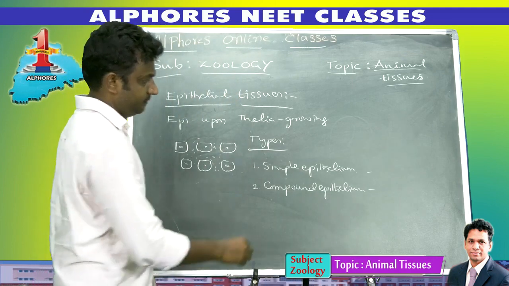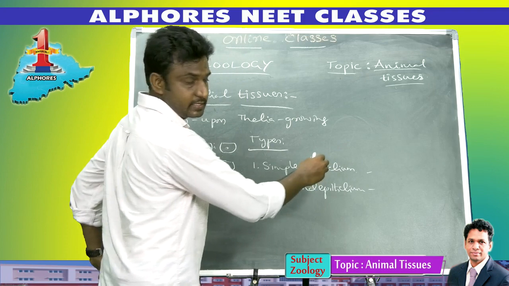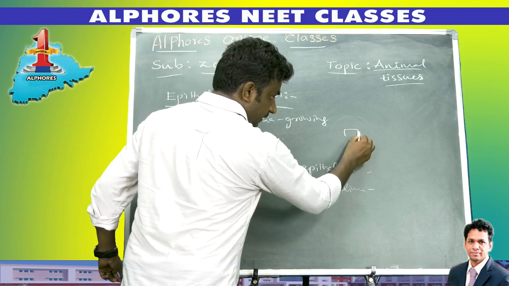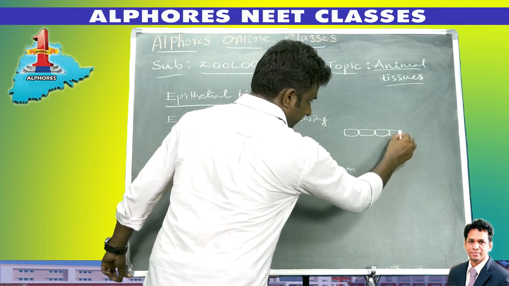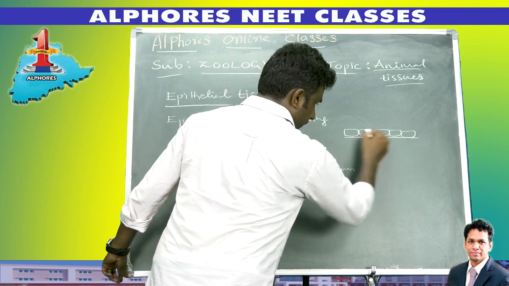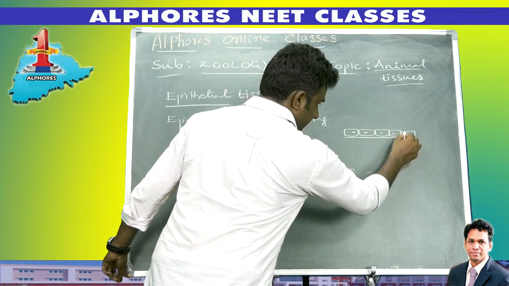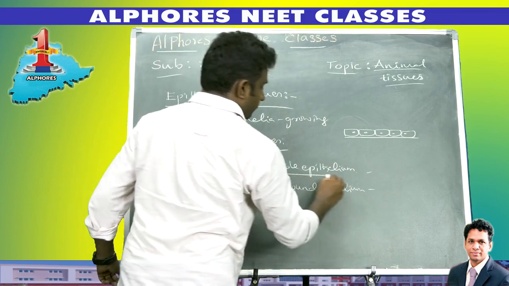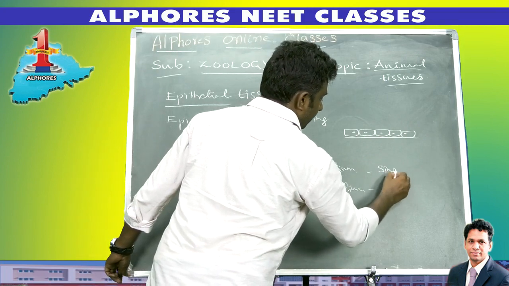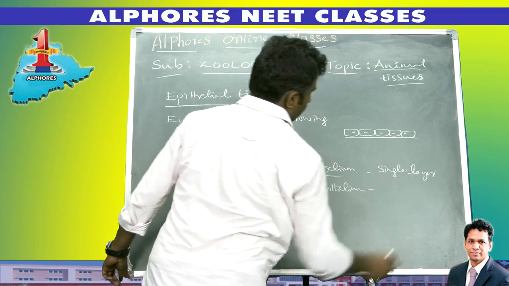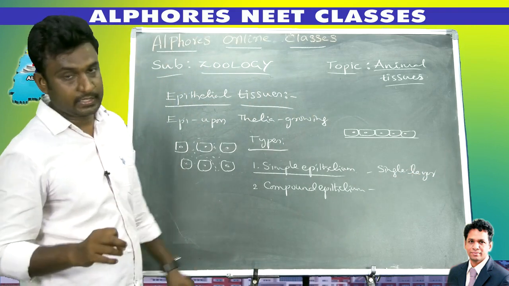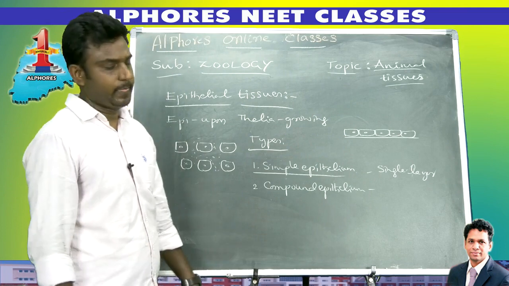Simple epithelium means only a single layer of cells is present.